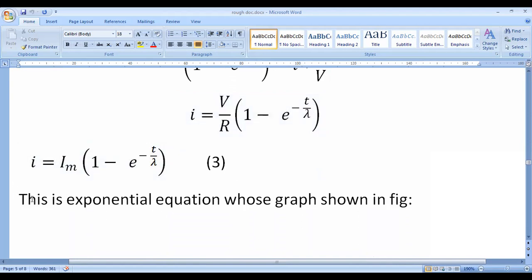So this is the exponential equation whose graph is shown in the figure.